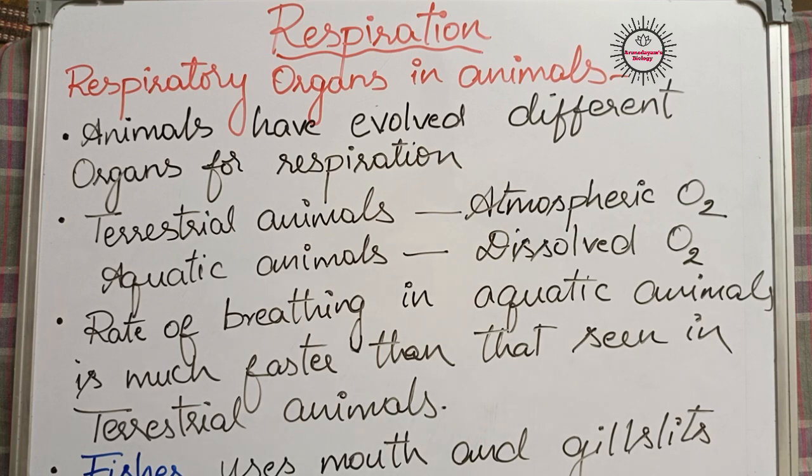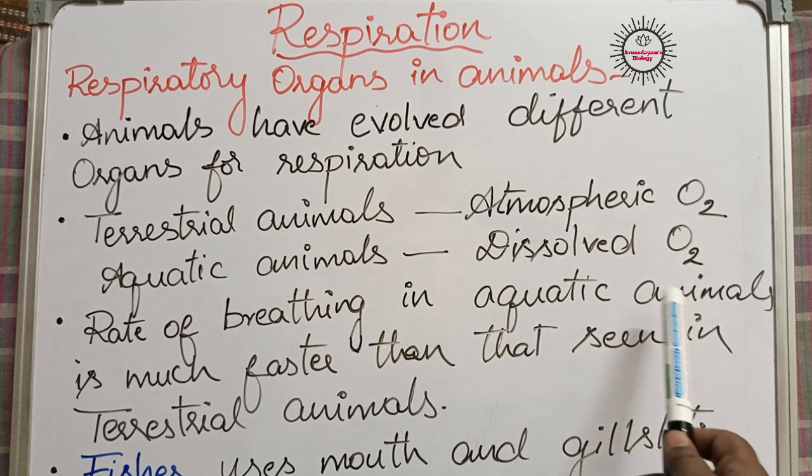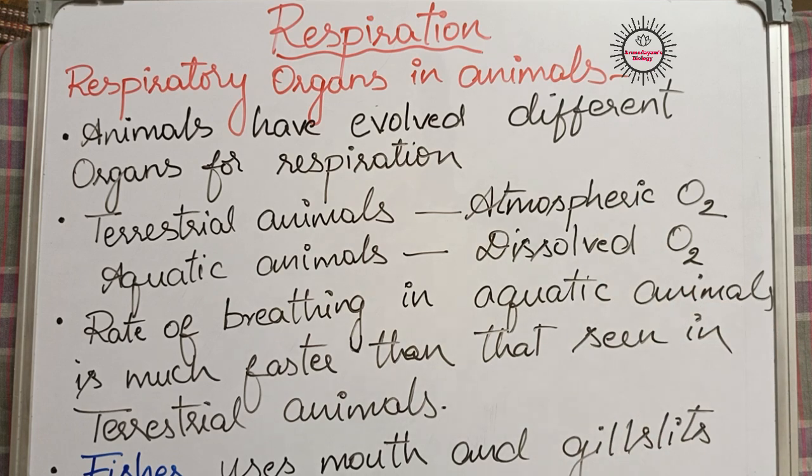The function of all respiratory organs is to take oxygen from outside, use that oxygen to break down food material, and release the carbon dioxide produced during respiration to the outside. Since the amount of dissolved oxygen is low compared to the amount of oxygen in the air, actually we have 21% oxygen in our air, 21% gaseous oxygen in the atmosphere, but the amount of oxygen in water is low when compared to atmospheric oxygen.